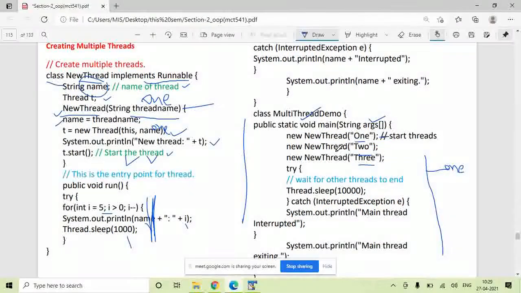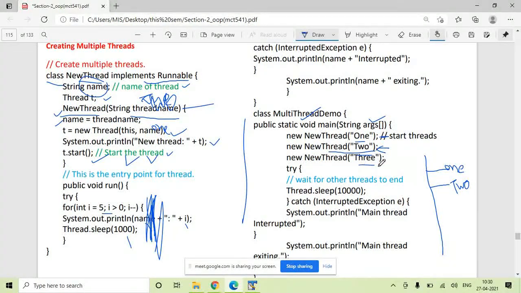In the next line you have created thread 2. Again the same constructor gets called, now the parameter is 2. t is equal to new Thread("2"). You have done t.start, so your second thread, thread 2, is started. Whenever this thread gets a chance, it will execute this loop, 5 4 3 2 1, for thread 2.